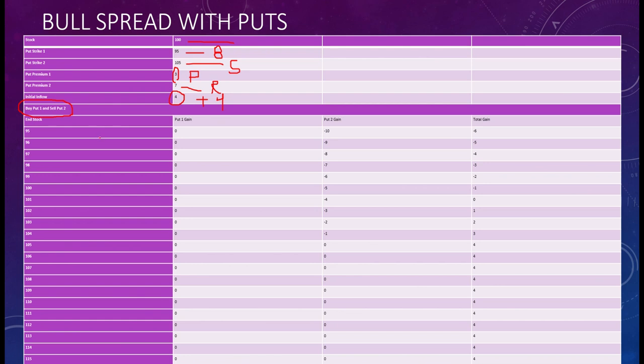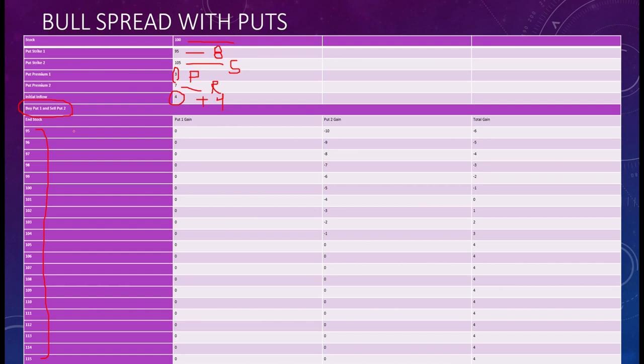So now let's understand this situation with the help of an example. Here you have the stock prices which range from 95 to 115. Let's first understand put 1 gain or loss. You have a right to sell at rupees 95.